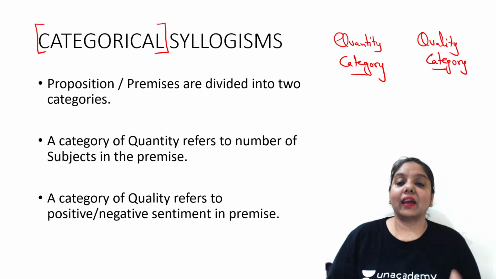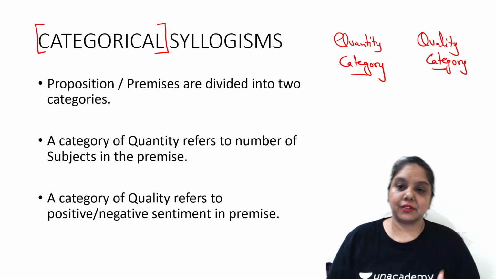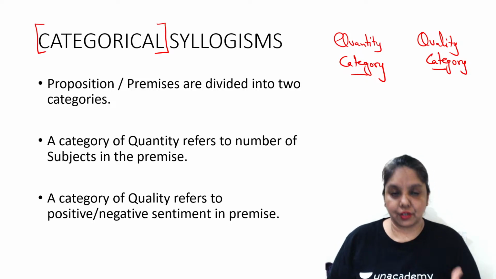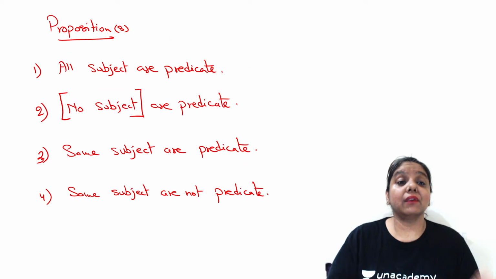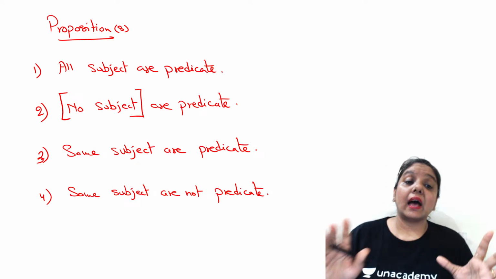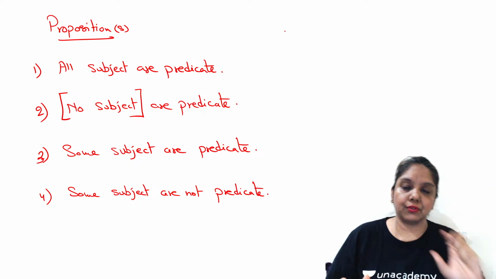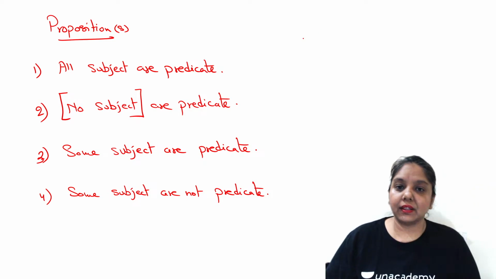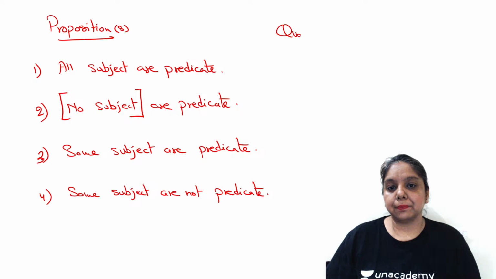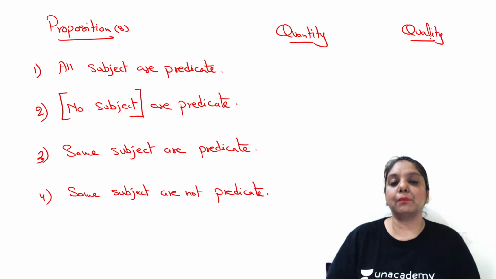Now, let's talk about why exactly the propositions are being bifurcated into the category of quantity and the category of quality. Remember I said we have a total of 4 propositions, and all the 4 are going to be bifurcated, right? We don't say that 2 are going into the quantity category and 2 into quality. That is definitely not the case here. Now let's focus on which proposition would be referred to the quality and the quantity category. So we are not placing the entire proposition under one category. That is not the concept.